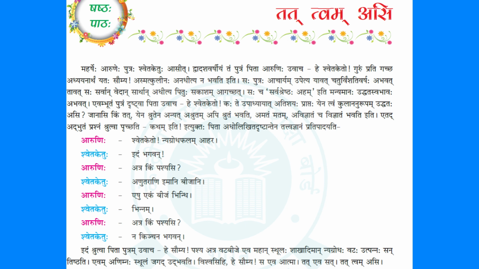So father heard the question from the son, like how is it possible? Adholikhita drishtantena. Adholikhita, which is written below, in question papers also you have seen, right? Adholikhita prashnan uttarata. Drishtantena, drishtanta is a conversation, a samvadaha.